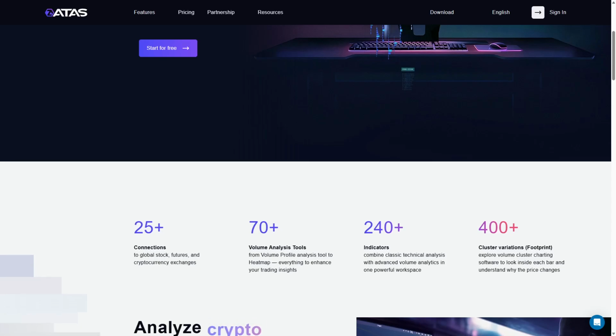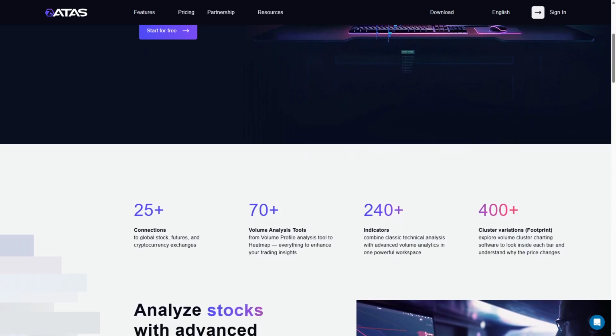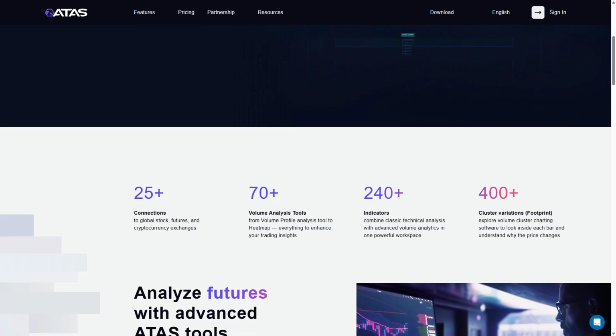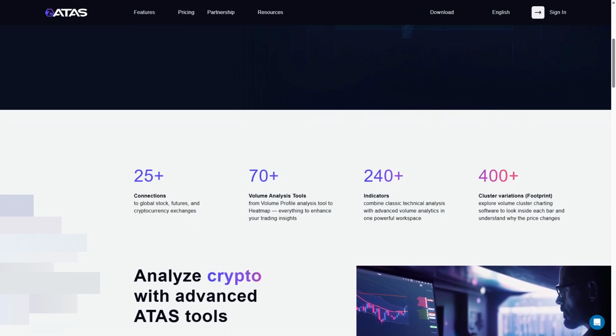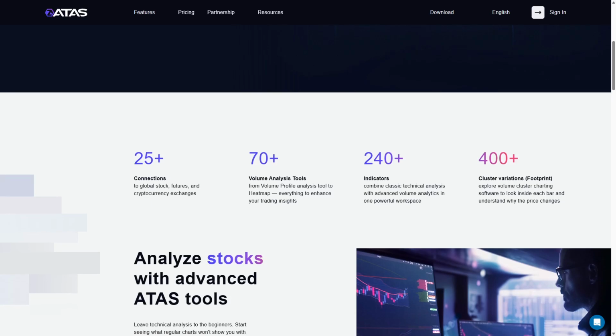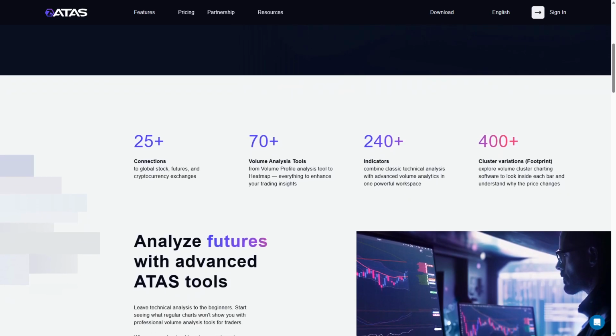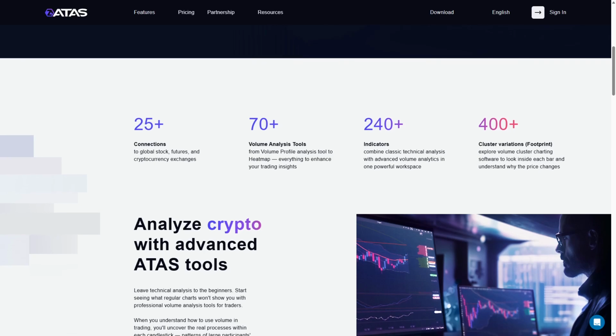Strengths include its intuitive heat map visualization, customizable indicators, and integrated trading tools that streamline decision-making. ATAS supports various exchanges and futures contracts, making it versatile for different markets.